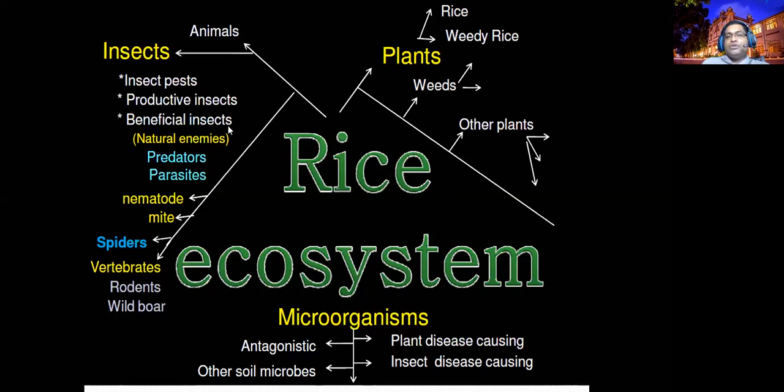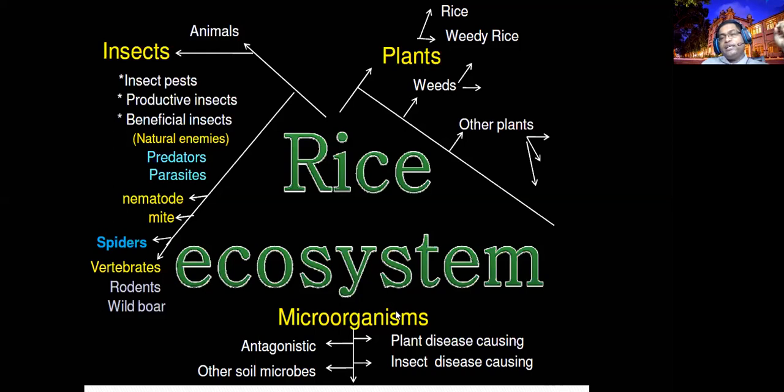Animals include insects, spiders, vertebrates, rodents and snakes. Sometimes you can expect wild animals like elephants, deer and wild boars. Among insects, pests will be there, productive insects will be there, and predators will be there: dragonflies, ladybird beetles, spiders.